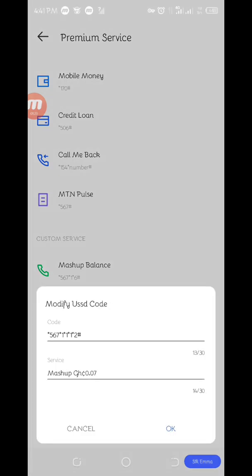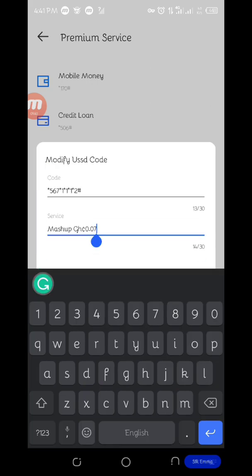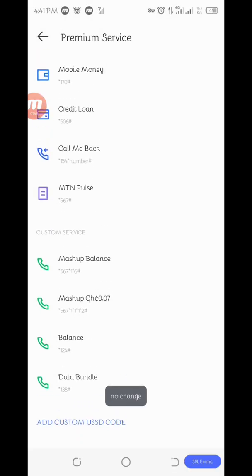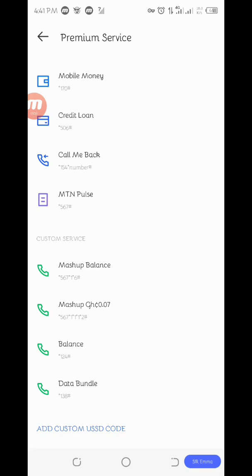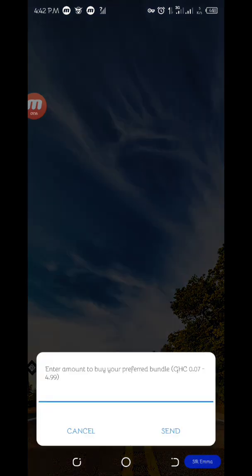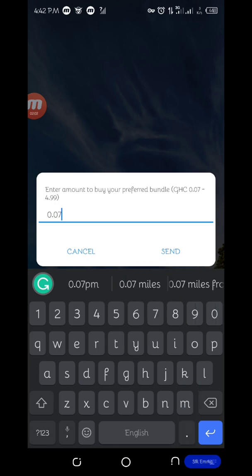Try to add a custom USSD code and type star 567 star 1 star 1 star 1 star 2 hash and name it Mashup 0.07 Ghana cedis. And after that, click OK. So it will be saved here. After it has saved here, you click on that to load. You see that it will take you to this place. Here, type 0.07 and copy it. Copy and press send.